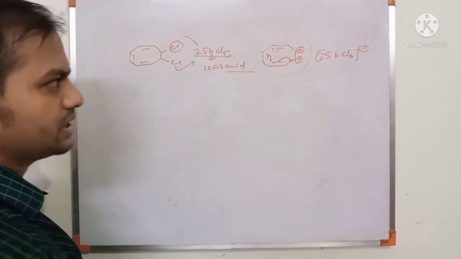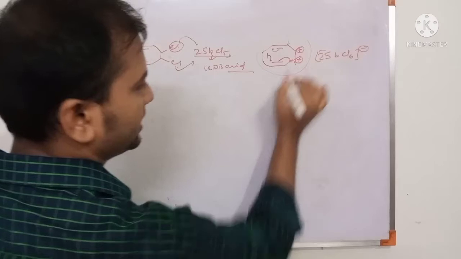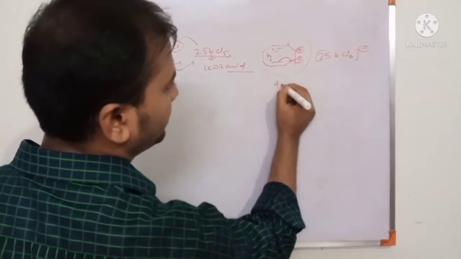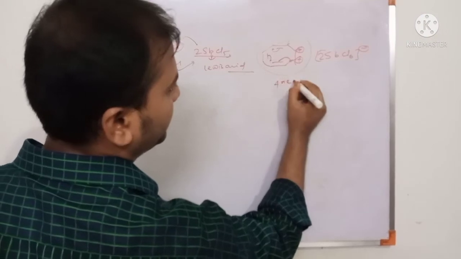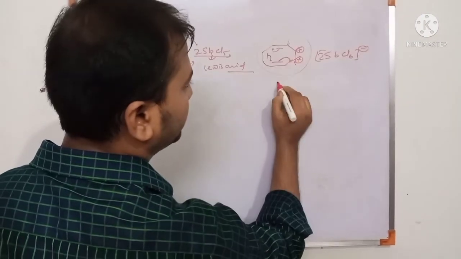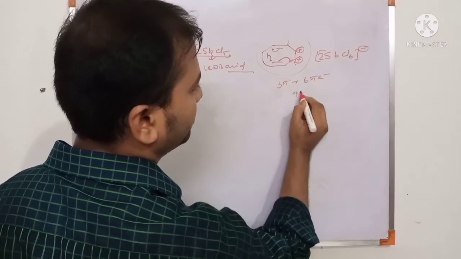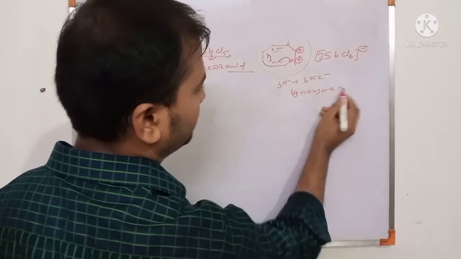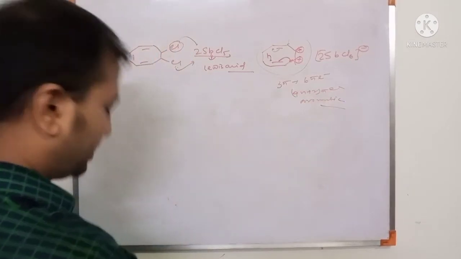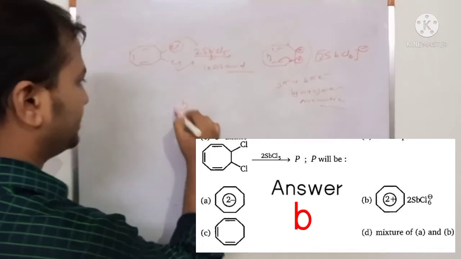Now check, this is a cyclic system, and there is a conjugated system, and all are sp2 hybridized. Then follow Hückel's rule: this is a 4 pi electron system, what about 4n plus 2? 1, 2, 3, so this is 6 pi electrons, this is a 4n plus 2 pi electron system, so this is an aromatic compound, and it forms the product, 2 plus, so option B is the right answer.